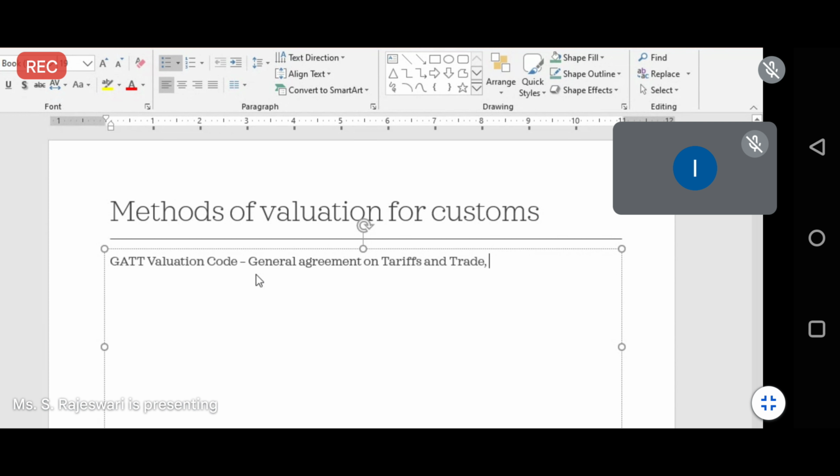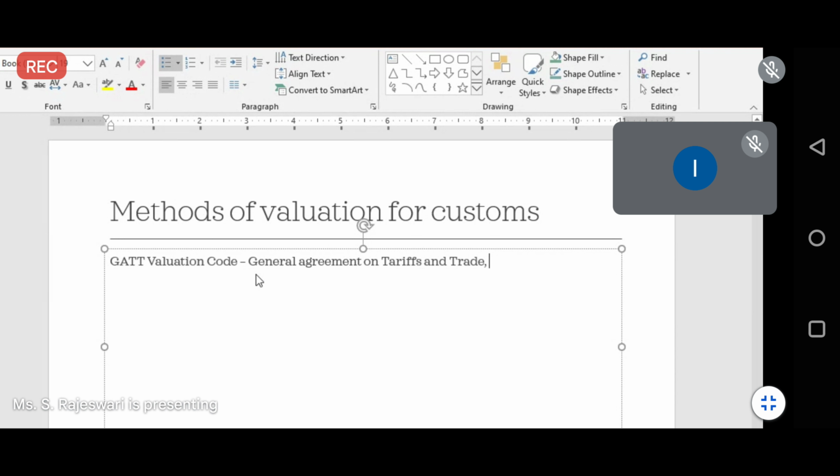Based on that, the valuation will be charged. When they value the goods based on the GATT value, they will follow certain norms. The first norm is that the valuation will be based on the goods which we are sending.